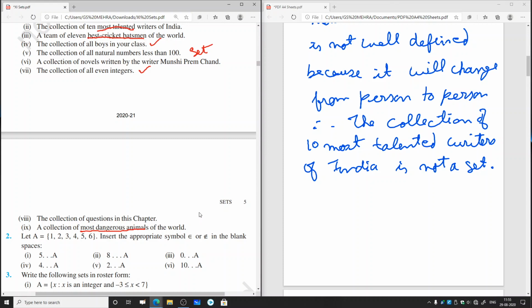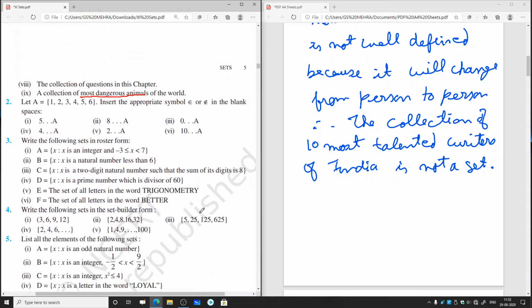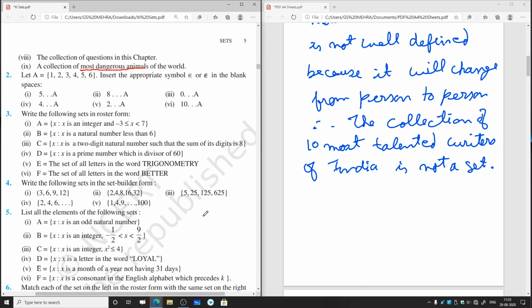Now let us go to question number 2. So here, let A equal to the set 1, 2, 3, 4, 5, 6. Insert the appropriate symbol. This we have already discussed: this is epsilon, which stands for belongs to, and this stands for does not belong to. So this is the Greek letter epsilon. So here 5 is a member of the set A. So we'll write 5 belongs to A.